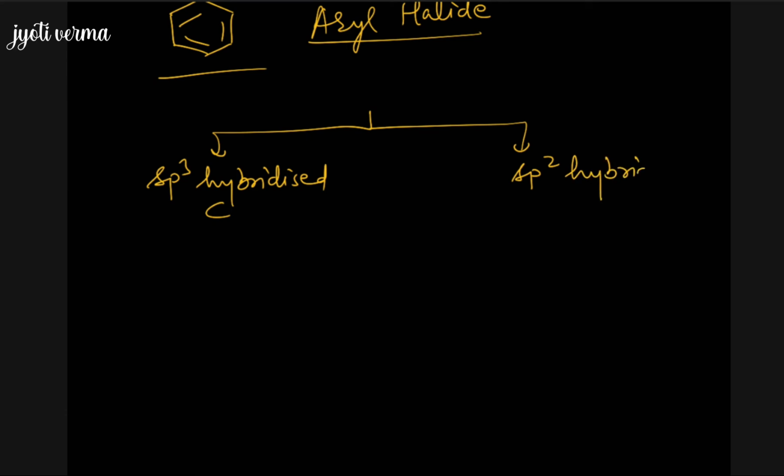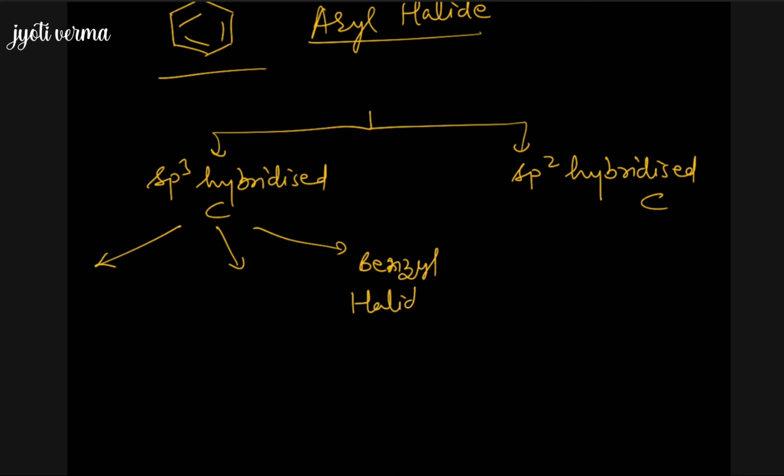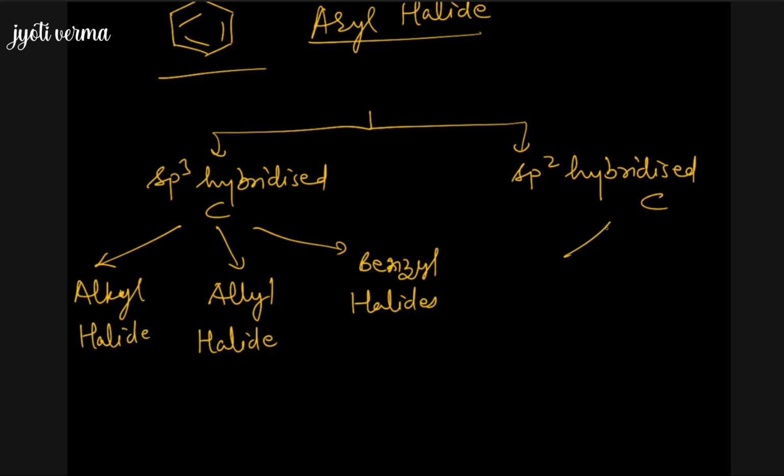Now if it is a sp3 hybridized carbon, we can have various types. We can have benzyl halides, we can have allyl halide, we can have alkyl halide. That is what we did. Now if the sp2 hybridized carbon is there, we can have vinyl halide, or we can have aryl halide.